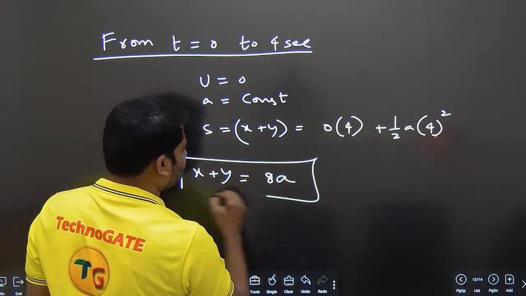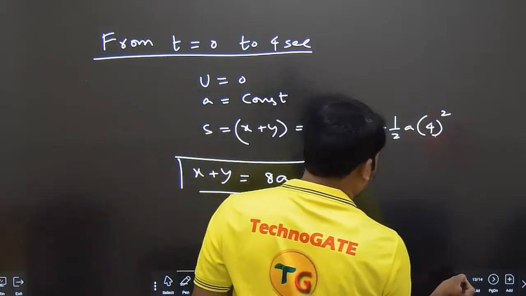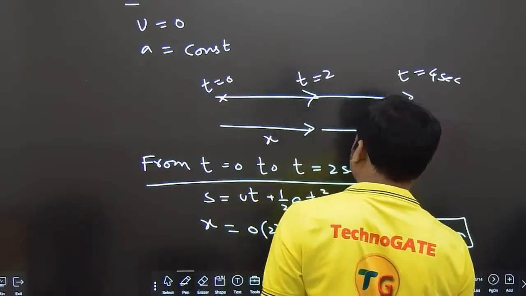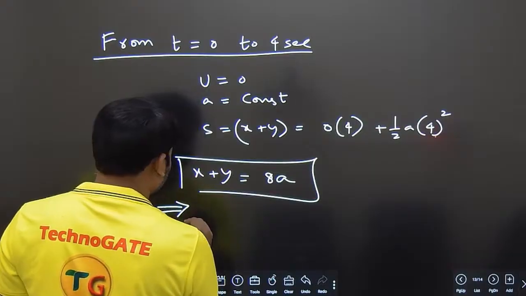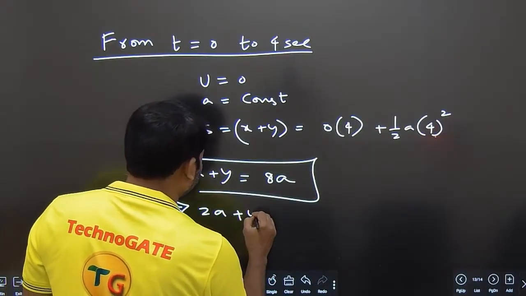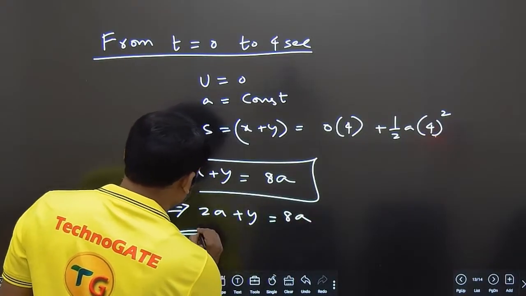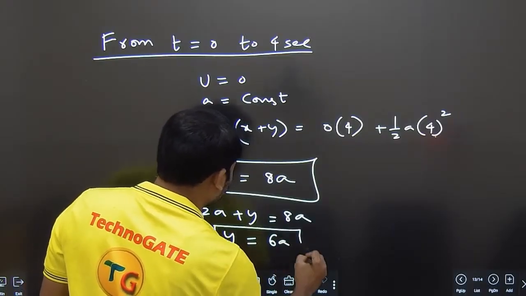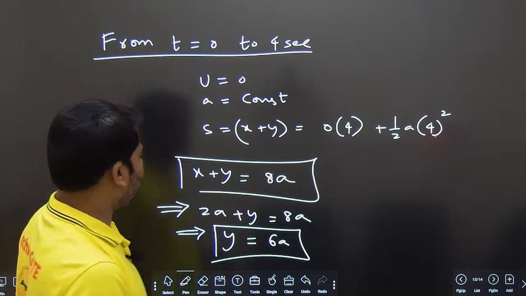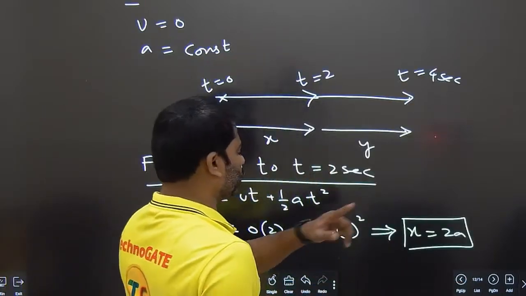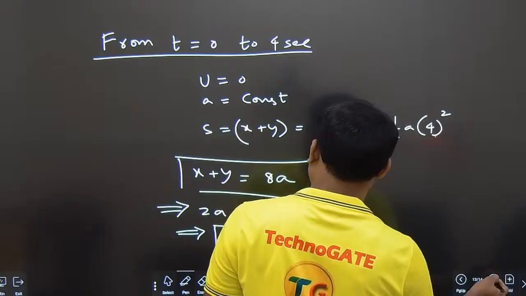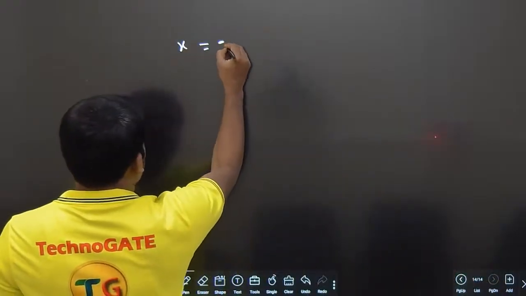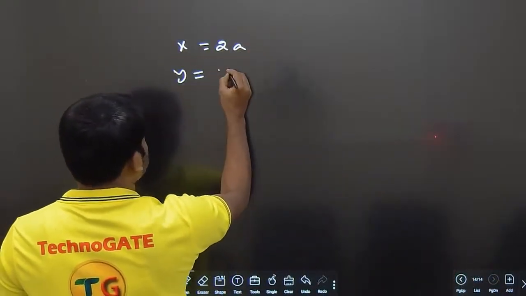So we are getting x plus y is equal to 8a, and x is equal to 2a. So 2a plus y is equal to 8a. This implies our value of y is equal to 6a. We got the value of y is equal to 6a and we have the value of x is equal to 2a. From this we can say x is equal to 2a, y is equal to 6a.